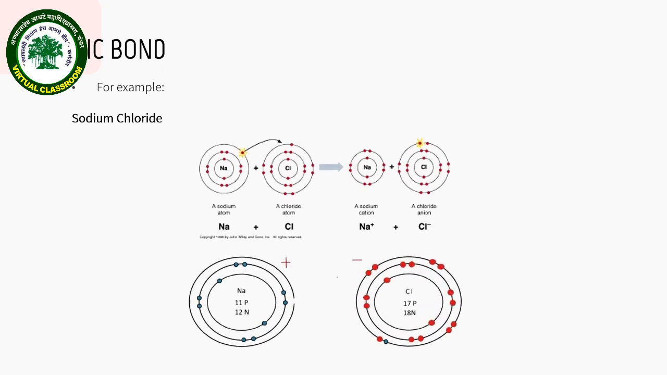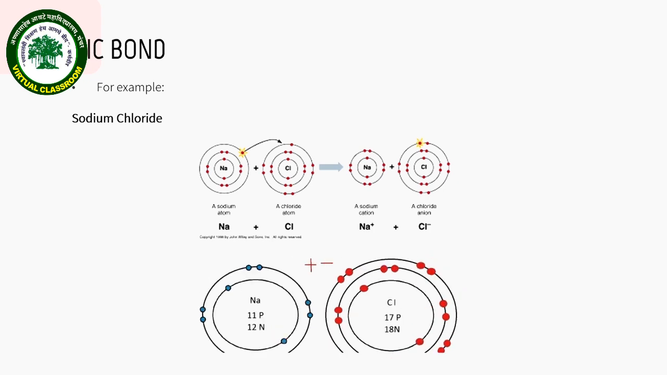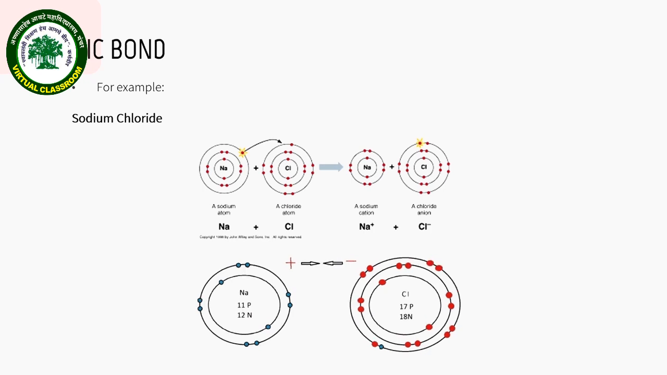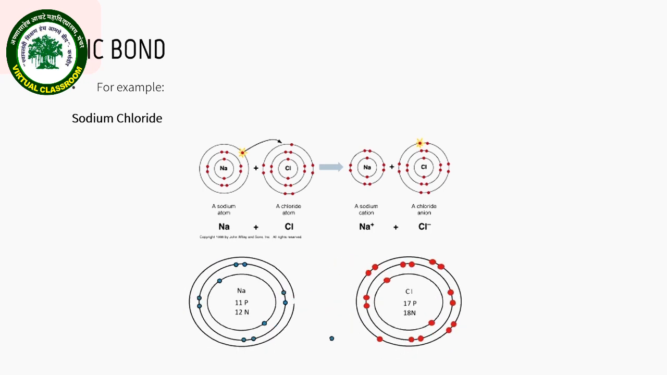For example, sodium chloride. Sodium chloride, which is commonly called salt, is an ionic compound that consists of sodium, which is a metal, with a positive charge, combined with chlorine, a nonmetal with a negative charge. As we can see over here, a single electron present in the valence shell of sodium is completely transferred to the chlorine atom, thereby forming a positively charged Na and a negatively charged chloride ion.